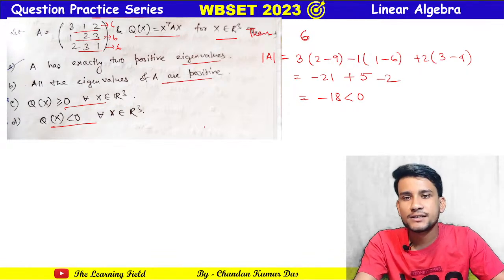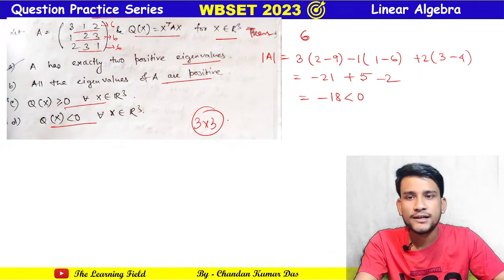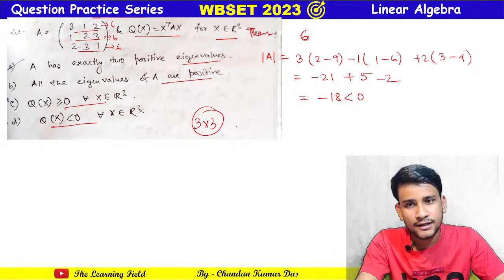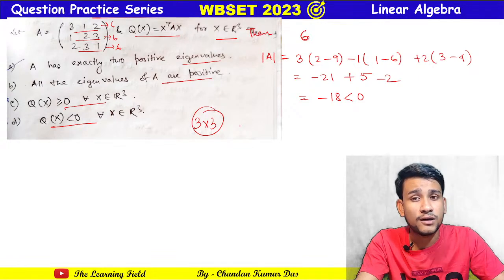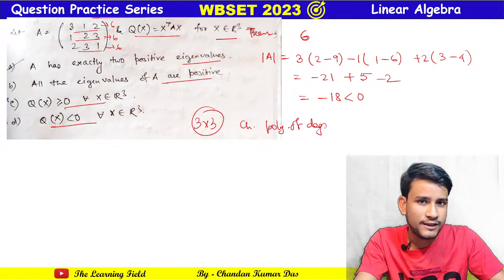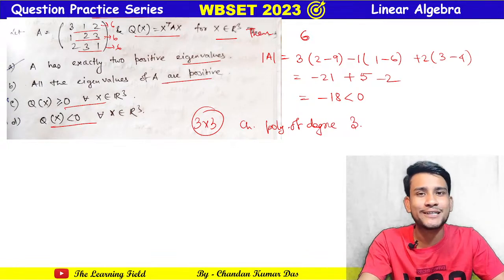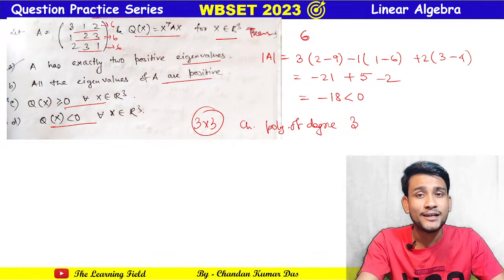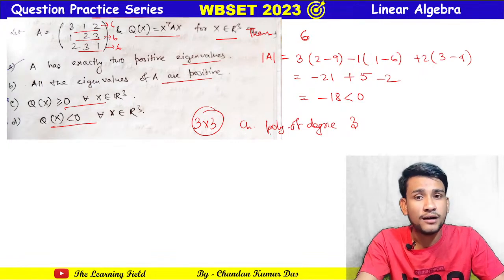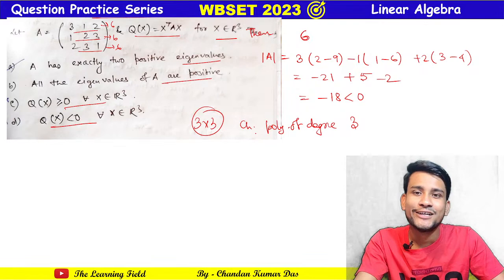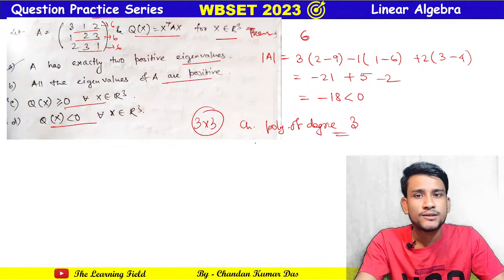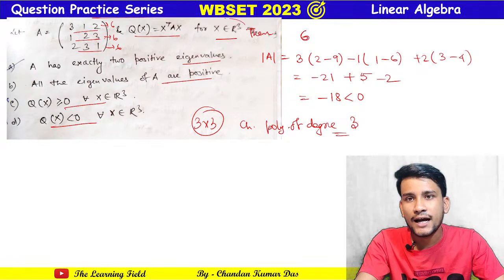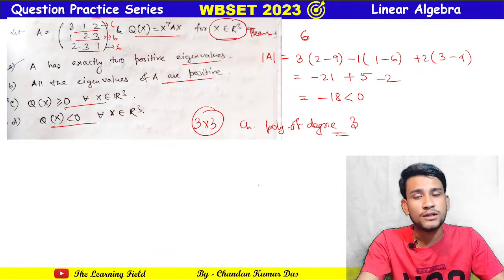See, this is a 3 by 3 matrix. Okay, fine. So the characteristic equation is obviously of what order? The characteristic equation is a polynomial of degree 3. Okay, these are all shortcut tips. I don't go into very deep calculation. So how can we observe the answers? The characteristic polynomial is obviously of degree 3, and this is all real, because x belongs to R3 means this is obviously over the field of reals.